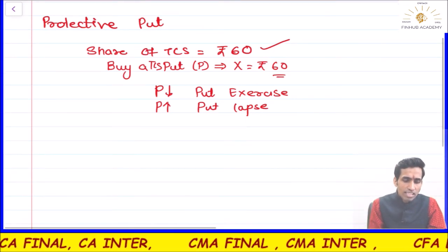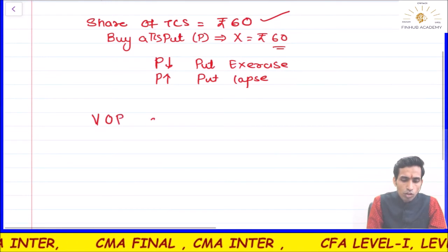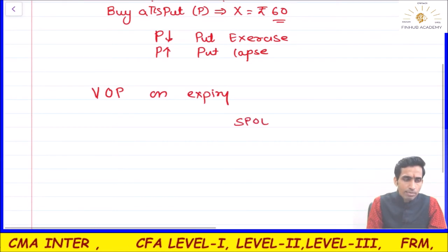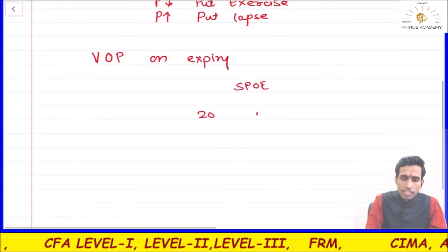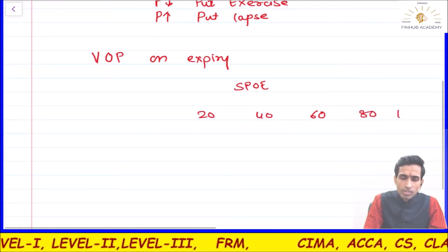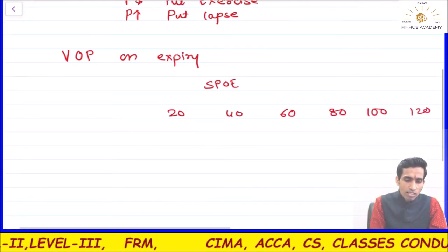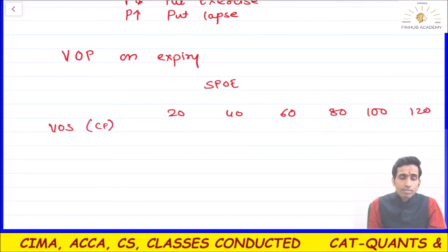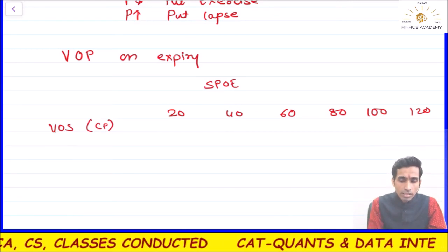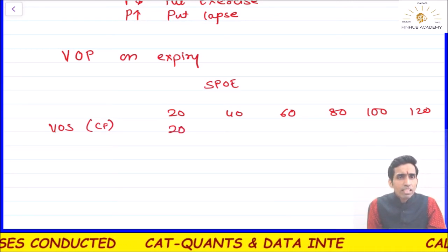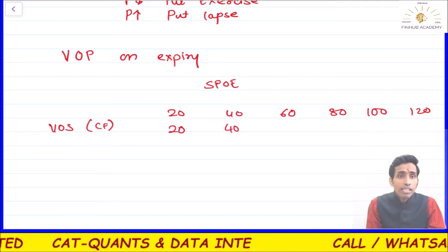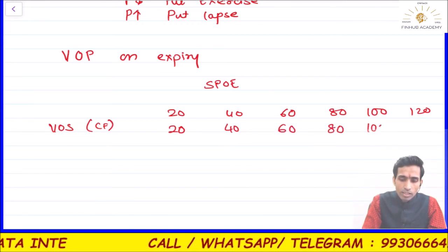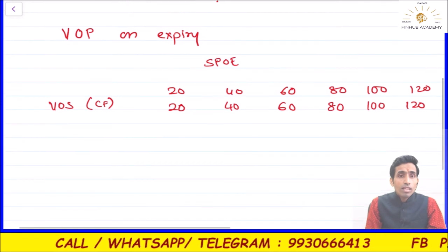So listen, if you are still not understanding, look at the value of the portfolio on expiry. Let's say the share price on expiry can be 20, it can be 40, it can be 60, it can be 80, or it can be 100, or it can be 120. Now the value of the share, please understand, this is the cash flow. The value of the share will be the same. If the market price is 20, the value of the share will be 20. If the market price is 40, it will be 40. If it is 60, it will be 60. If it is 80, it will be 80, 100, 120. Understood?